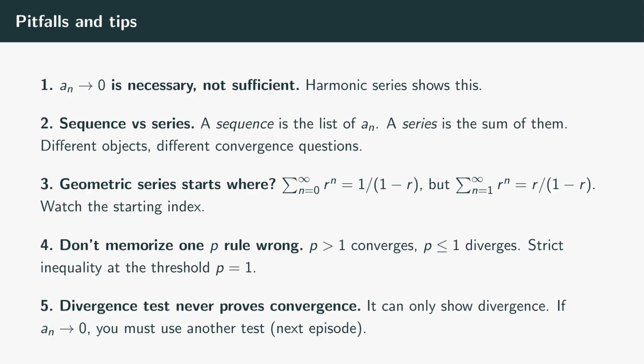5 pitfalls. 1. The most important misconception. If a sub n approaches 0, the series converges. False. The harmonic series is the lifelong counterexample. Going to 0 is necessary. Going to 0 fast enough is what's sufficient. We'll quantify fast enough next episode.